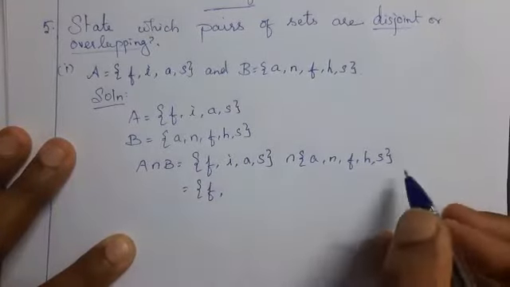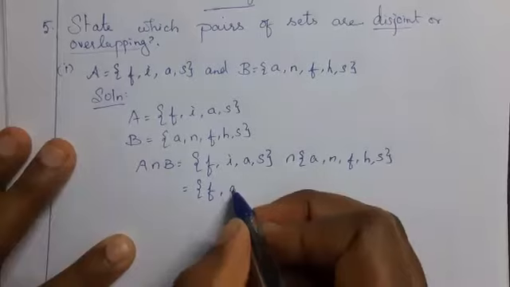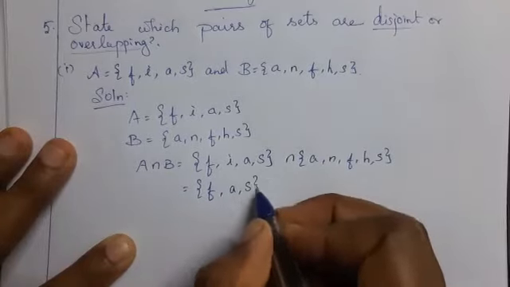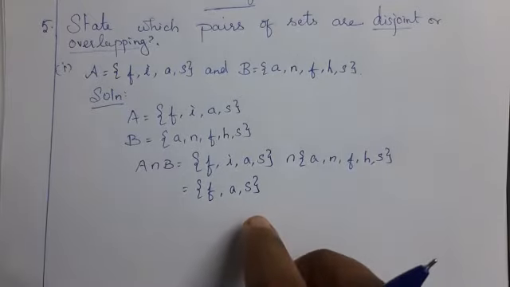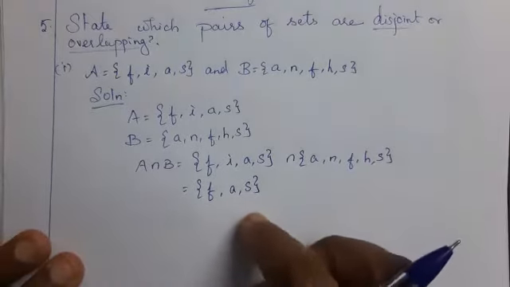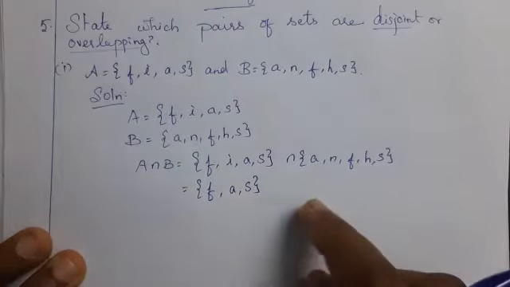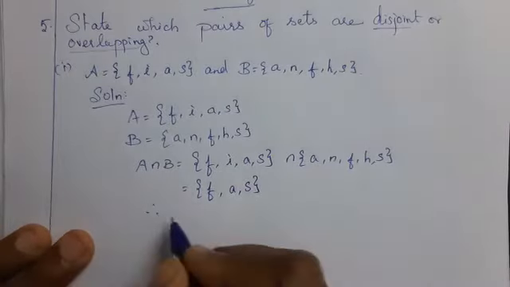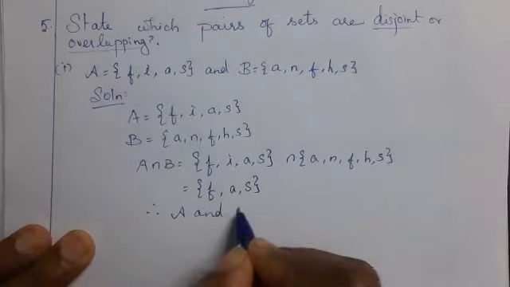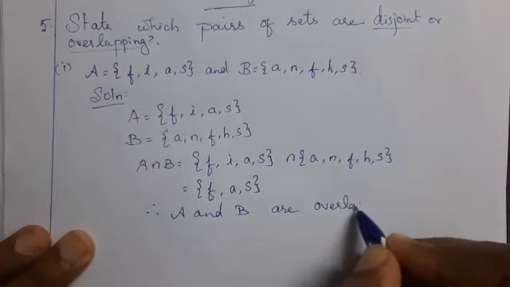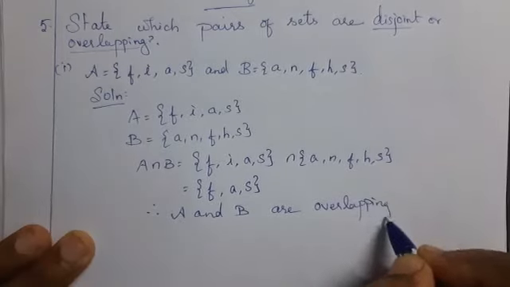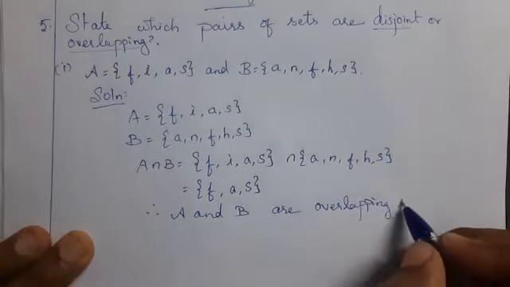Then I not present, A present, S present. What is the meaning of A intersection B? Here 3 elements. 3 elements means not an empty set. Therefore, capital A and capital B are overlapping sets.